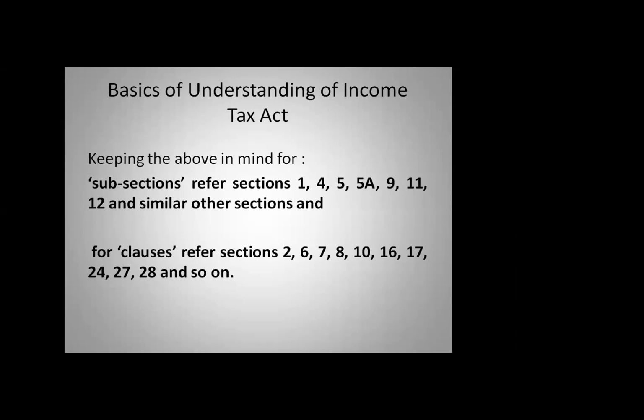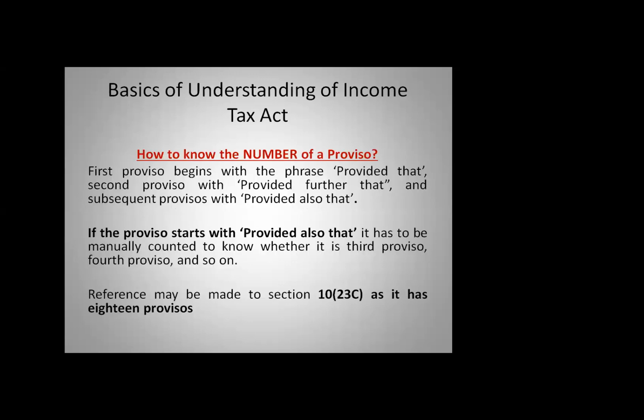clauses. Now, how to find out a proviso? This is very, very, very important. Please note, how to know the number of a proviso? The first proviso begins with the phrase "provided that."